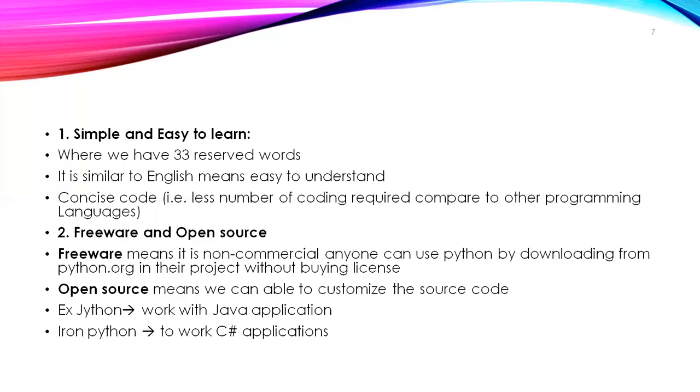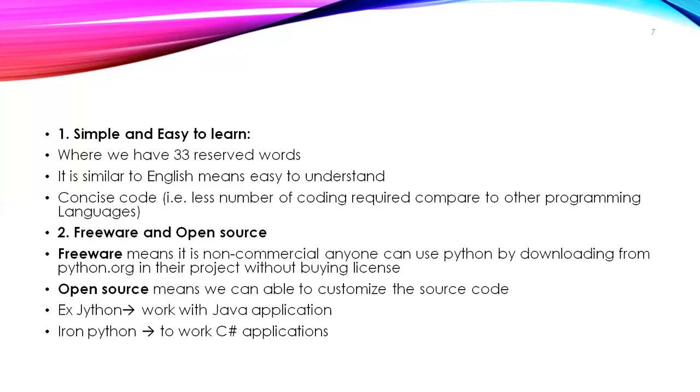Freeware and open source, both are different. Remember it. Freeware means it is non-commercial. Anyone can download it from python.org and use it in their project. Open source means the source code is available to anyone, and they can customize it according to their need. That's what open source means.